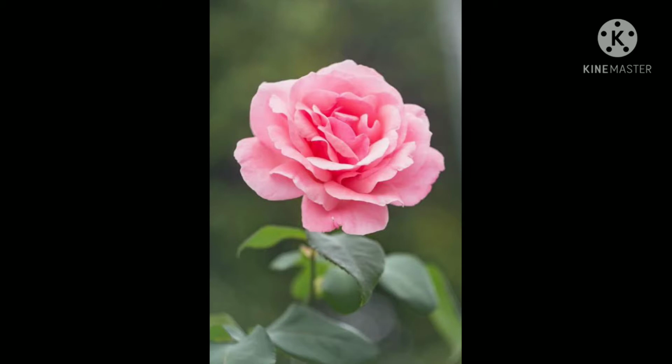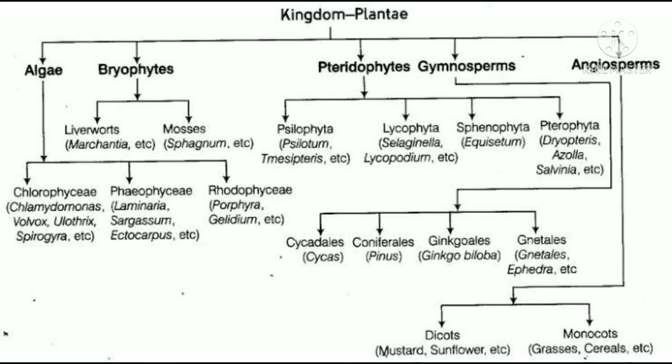So, dear students, from this video, we are going to study a new chapter, that is plant kingdom. In this kingdom Plantae, you will study about the different kinds of plants, such as algae, which is also a plant, bryophytes, pteridophytes, gymnosperms and angiosperms.